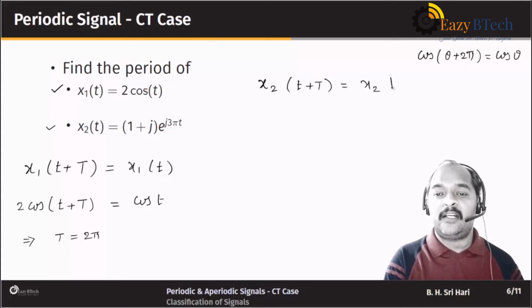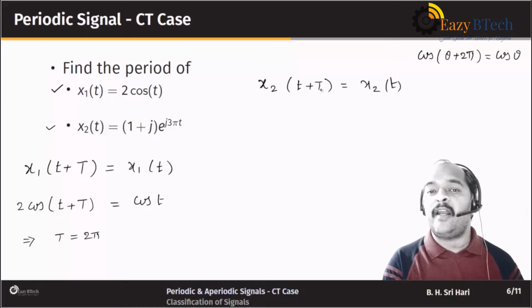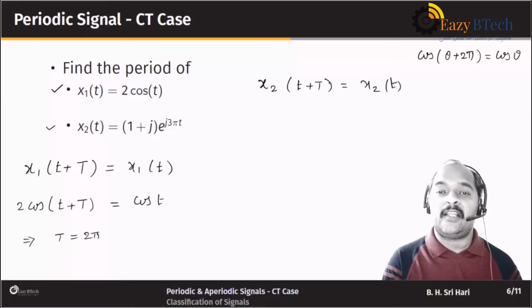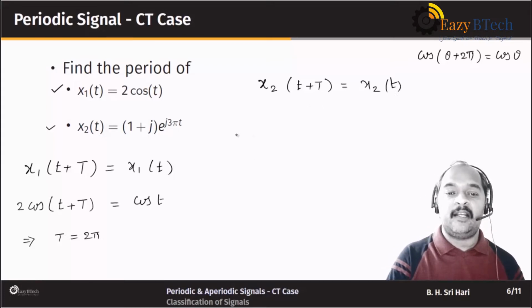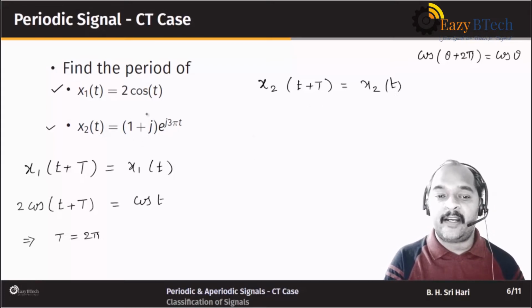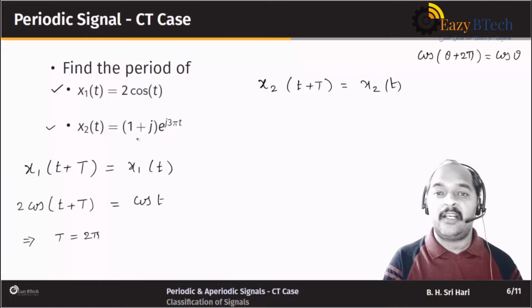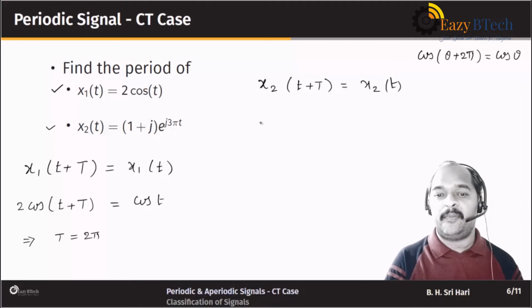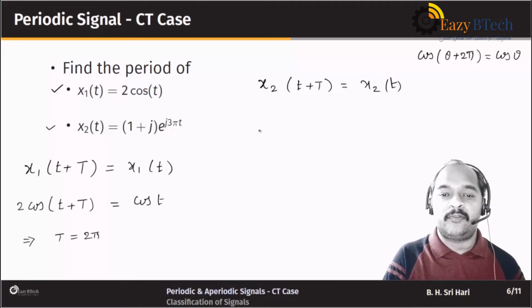x2 of t. If this condition is satisfied for some value of capital T, then we say that particular capital T is the fundamental period of the signal. Okay, note that the scaling factor, the amplitude of the signal, can be complex. Still it is a constant, a complex constant. So that is acceptable.